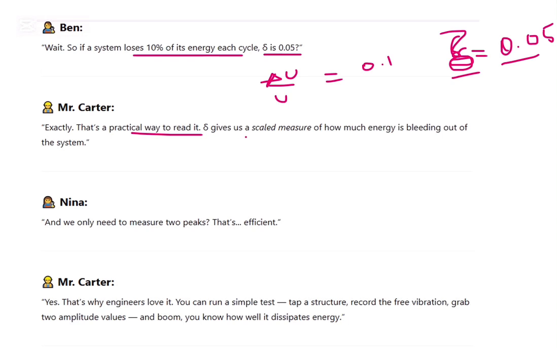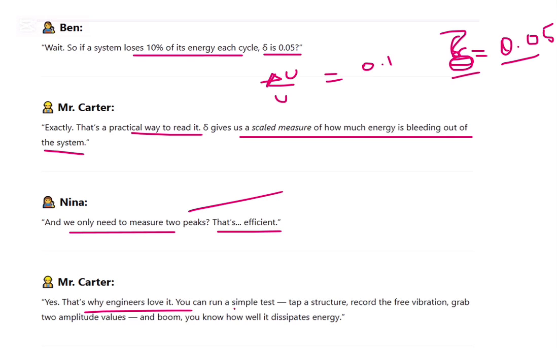Delta gives us a scaled measure of how much energy is bleeding out of the system, and we only need to measure 2 peaks. That's sufficient. That's why engineers love it. You can run a simple test, grab a structure, record the free vibration, grab the 2 amplitudes, and you know how well it dissipates energy.